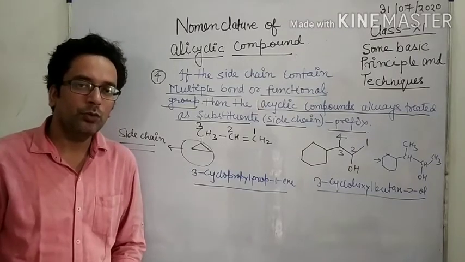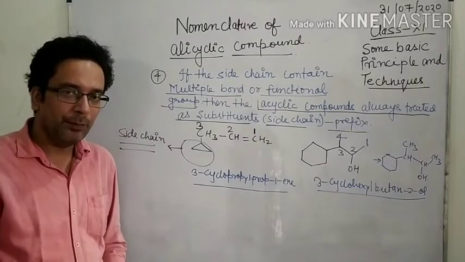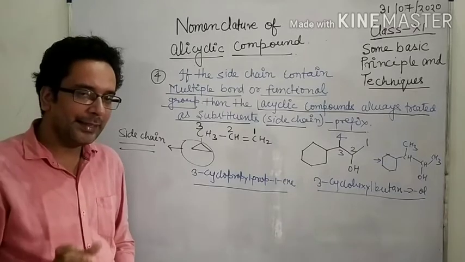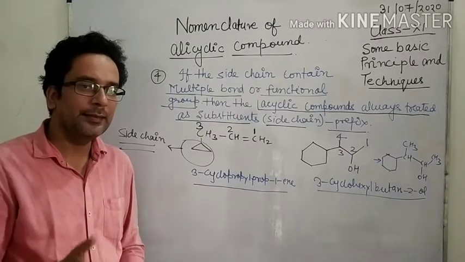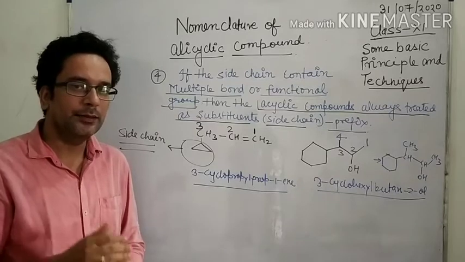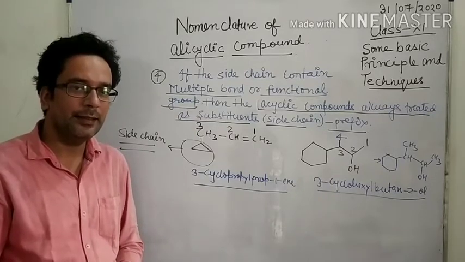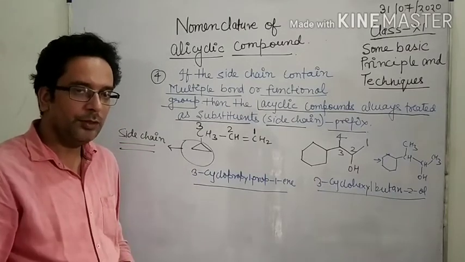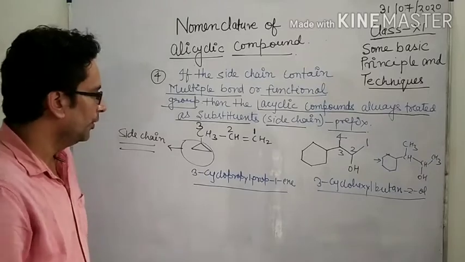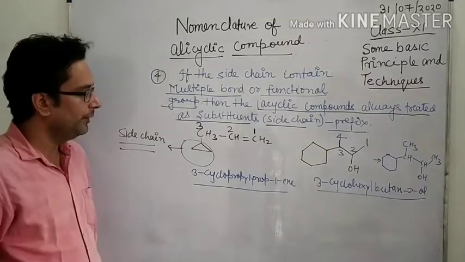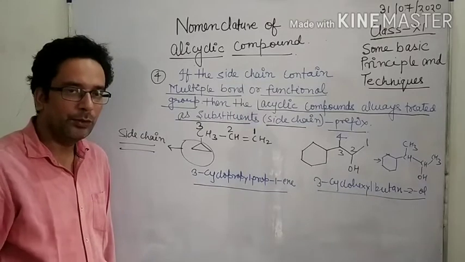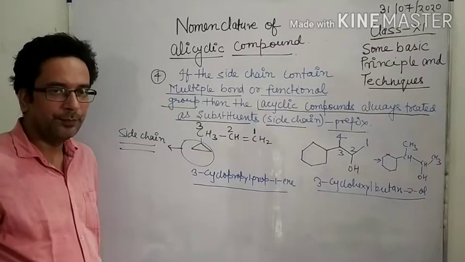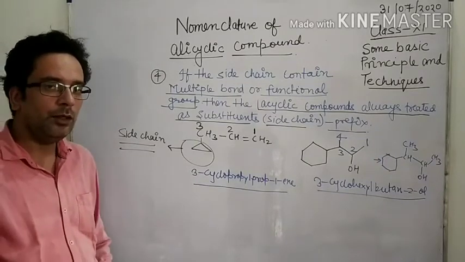Now the conclusion is that if a multiple bond or functional group is present, then the alicyclic ring is always treated as a side chain or substituent, and side chains or substituents act as a prefix, and prefix means the word used before the word. So these are the 4th points related to acyclic compounds. Now all of you take a screenshot of this and note it down in your copy. Next I am going to discuss the last point.